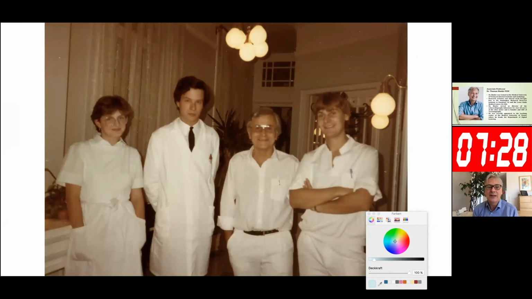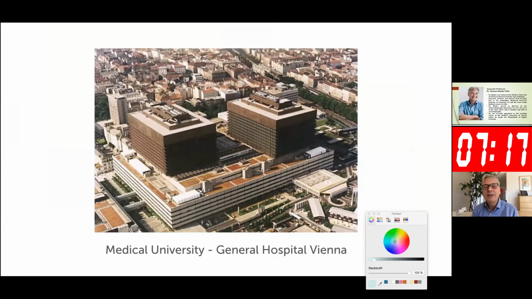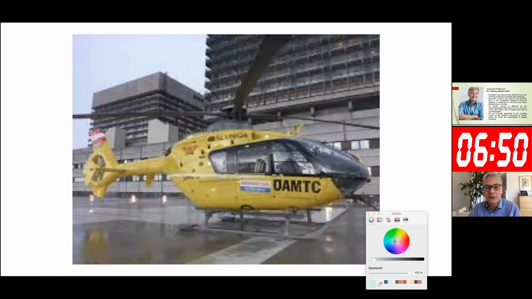When I had this case, it was almost 25 years ago. This was a picture of me, my father, and some of my coworkers at the time. Of course, I was very young. I worked at the Medical University of Vienna. We had just moved into this new building, which was a big relief because the old building was not as modern and well-equipped. We had all the resources we could imagine. A lot of the money the healthcare system had in Austria was put into this hospital.